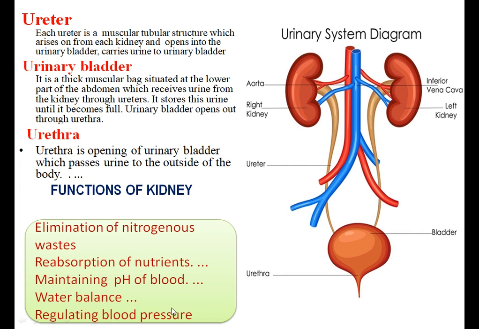Then water balance, that is it regulates the blood volume of the body through control of fluid loss in urine. Then regulating blood pressure, that is it helps in regulating blood pressure in the body. Means it also helps in salt balance of the body and then pH of the body fluid. So kindly note it down whatever was written in the importance of the excretion.